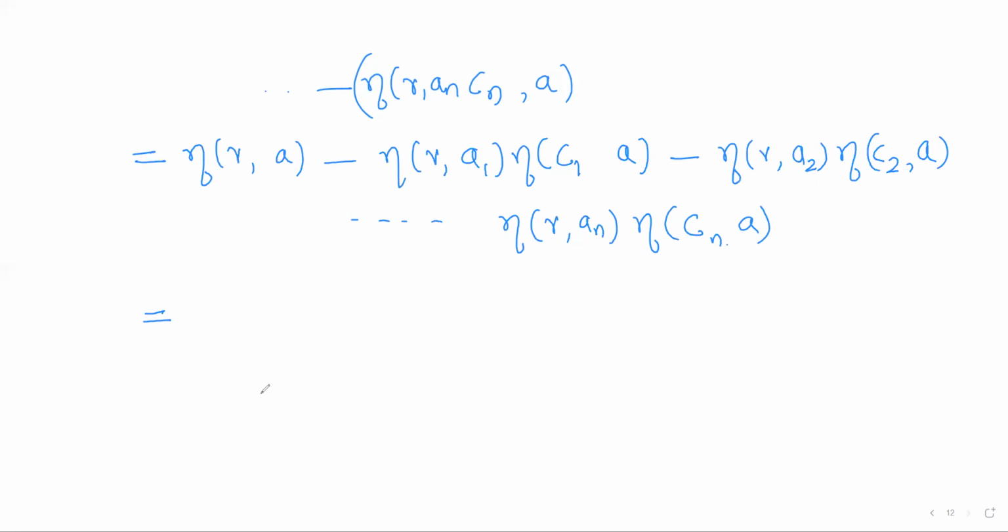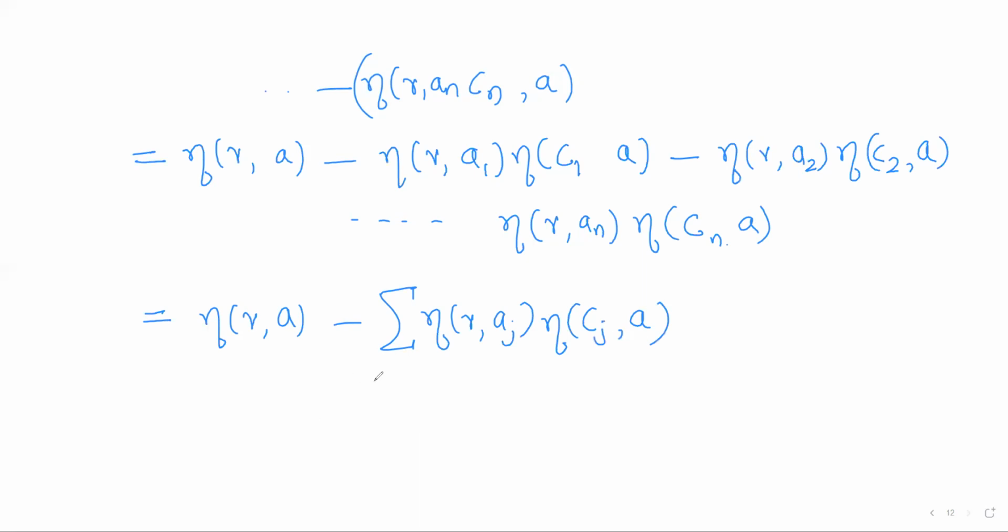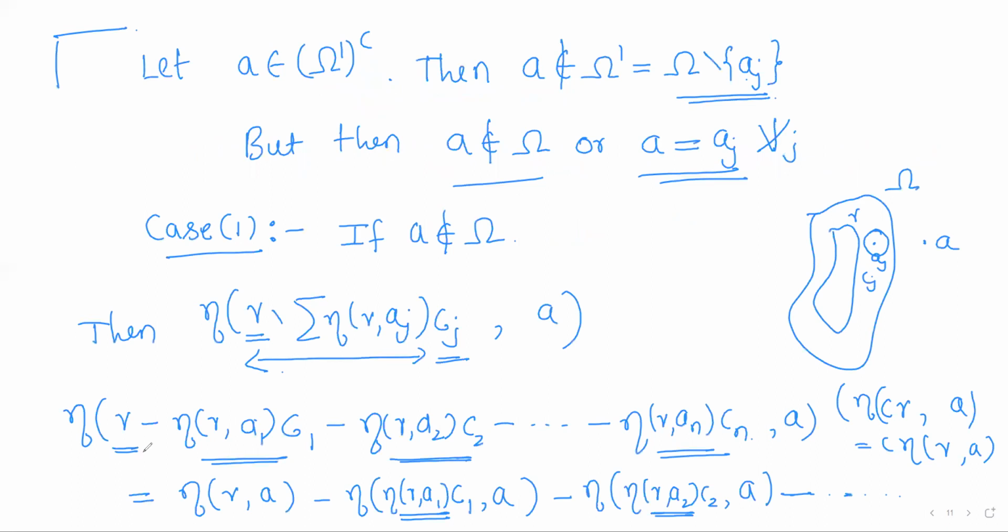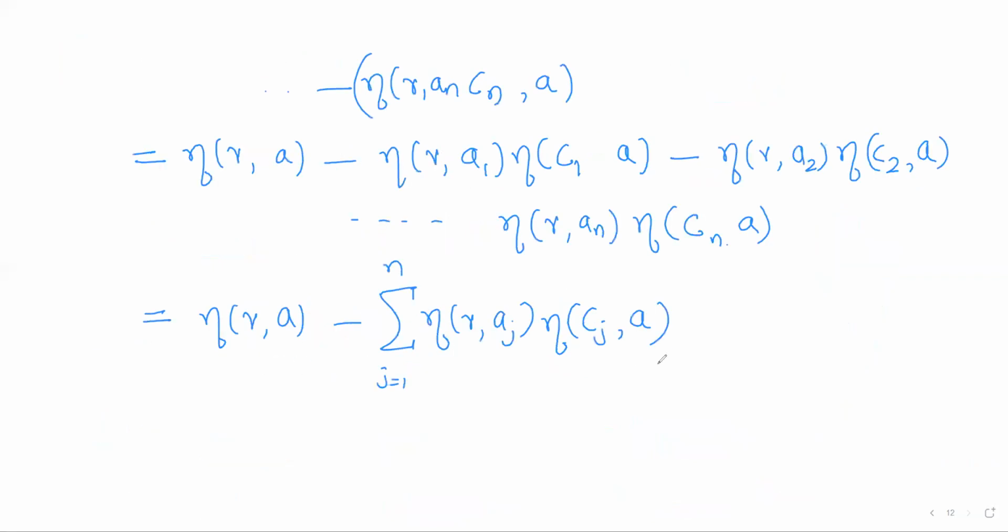Now you can write this as a summation: index of A with respect to gamma minus the summation of index of Aj with respect to gamma into index of A with respect to Cj. So this is what the index will be. So we started from here, right? So this step is equal to this, this is equal to this, and so on.